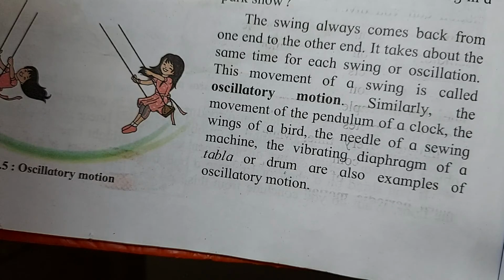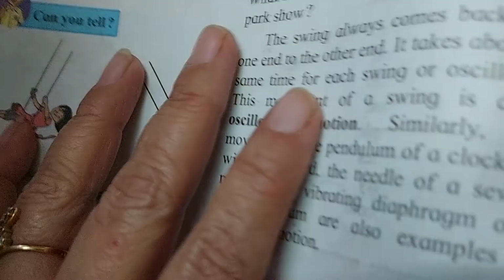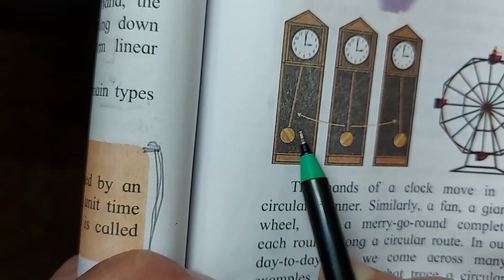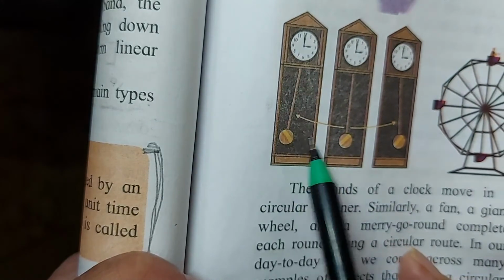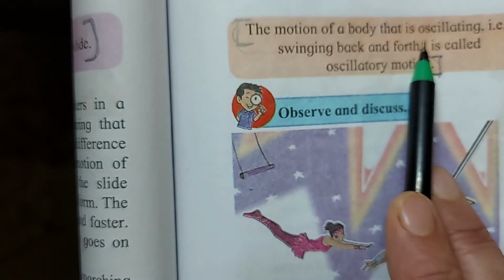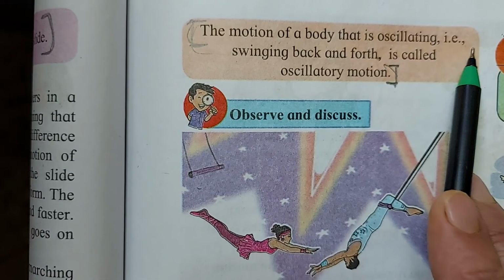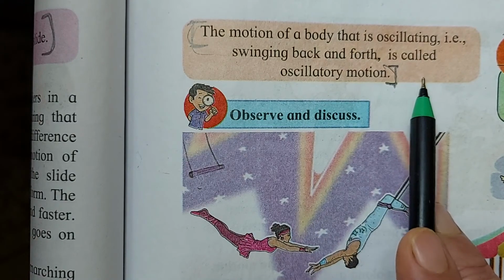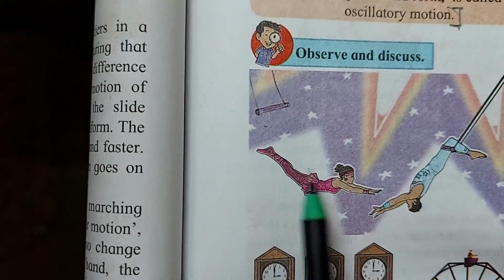The motion of the body, see, this is the pendulum of the clock. Understood now? This is the clock and this is the pendulum. It keeps on moving. The motion of a body that is oscillating, for example swinging back and forth, is called oscillatory motion. Now you can see the trapeze artists.